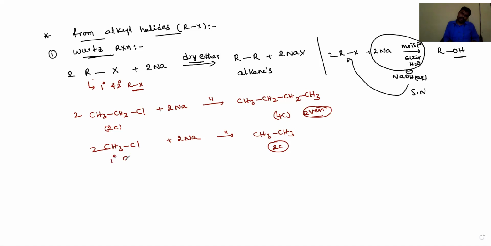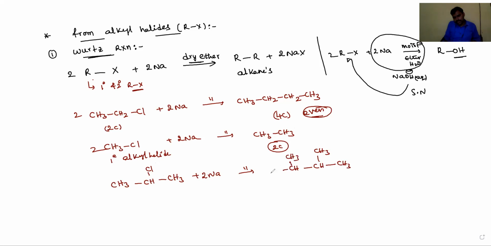This is a primary alkyl halide. If a secondary alkyl halide is used, such as 2-chloropropane in the Wurtz reaction, then the product has a new carbon-carbon bond, and 2 isopropyl groups will be present. Both isopropyl groups will be connected like this.